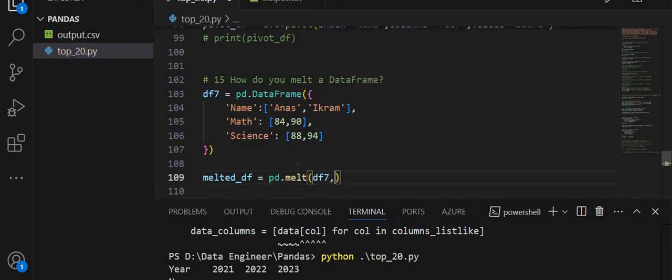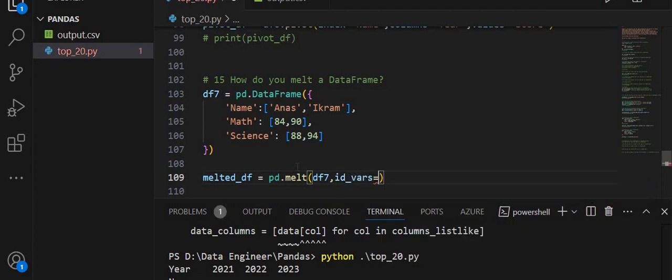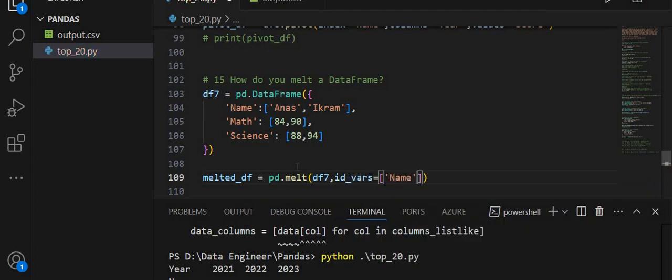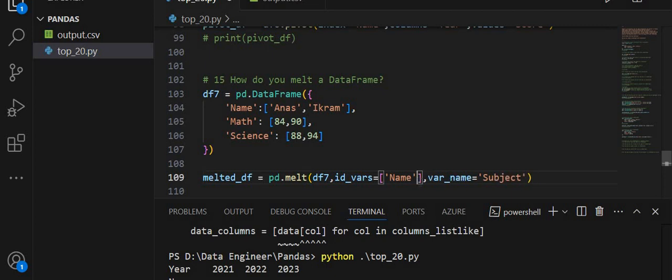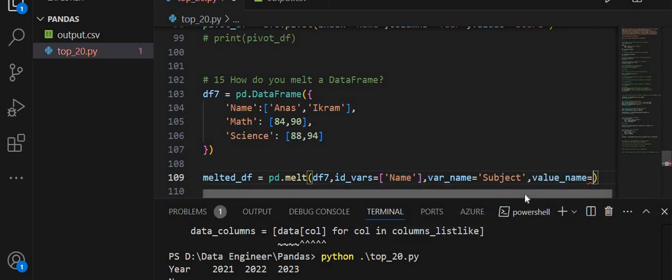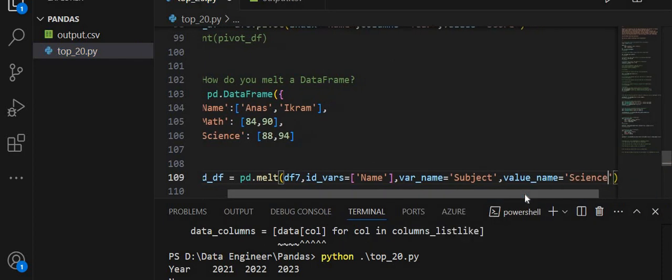on df7, id_vars is equal to name, and var_name is equal to subject, and next is value_name.